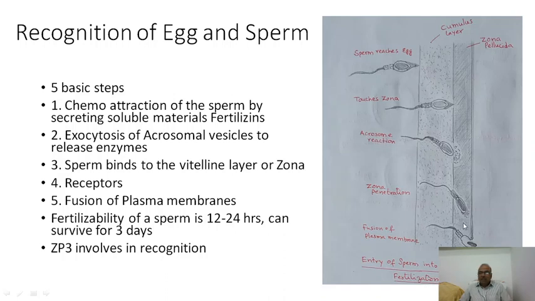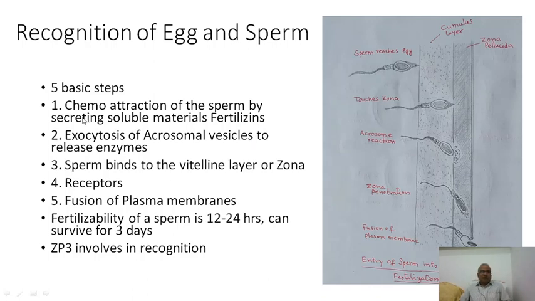The zona is penetrated, and after that fusion of the plasma membrane occurs, and after the sperm goes inside, the zona reaction occurs, and the zona secretes some chemical substances. It reduces the electrical potential, and all these changes will not allow other sperm to penetrate the egg.